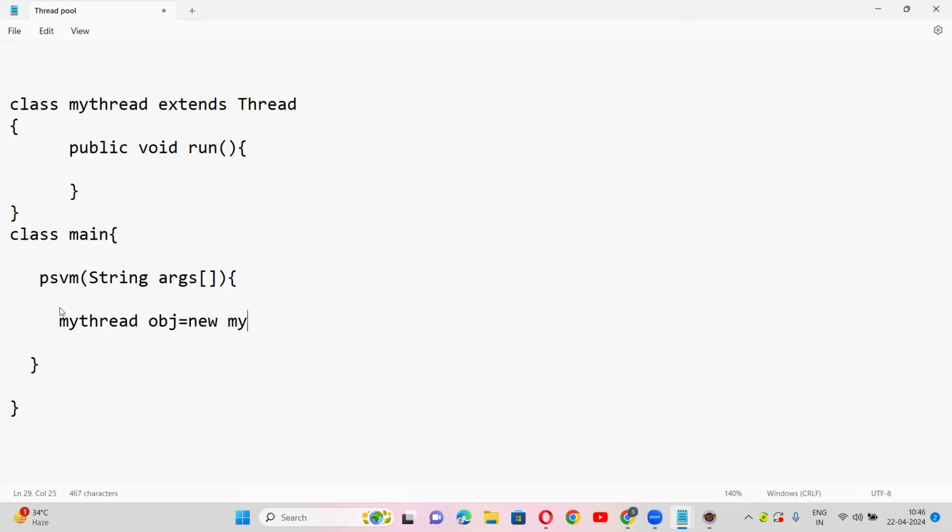Yes. See, the threading concept is important. It's not like single area or multiple areas. You can say obj1, obj2 like that, obj1.start, like that. You can create 10 objects like that. Am I correct?